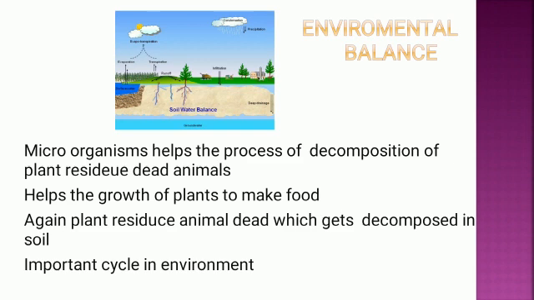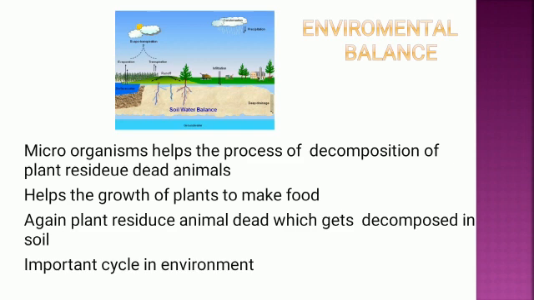Whatever is decomposed, whether it's a plant or animals, such residue gets decomposed and mixed with the soil, and it is used up by the plants again for their growth. So plants use substances in the soil for their growth, and when plants and animals die, decomposition occurs, that is, complex substances break down into simpler substances. So we can say that this is a type of cycle which continuously goes on.